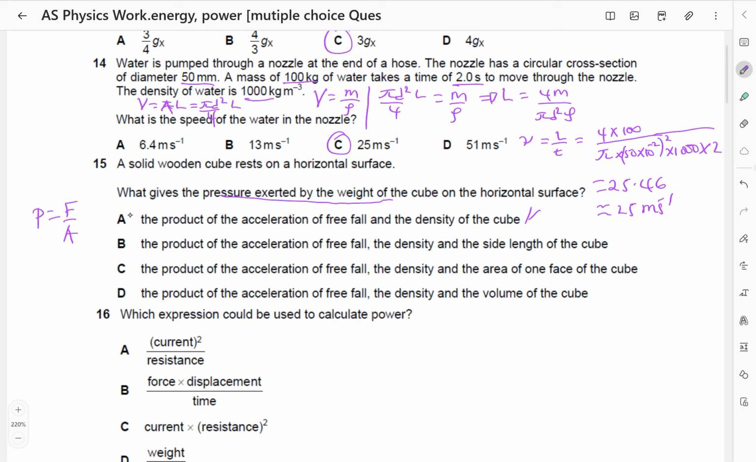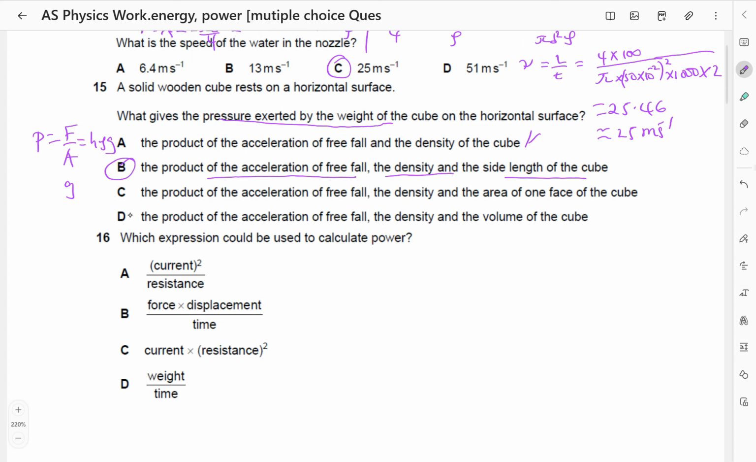What gives the pressure exerted by the weight of the cube on the horizontal surface? The product of the acceleration of free fall, that is g, times the density rho, then times the length of the cube, which is going to be the height. So the answer is going to be B, H rho g. Force over area is H rho g.